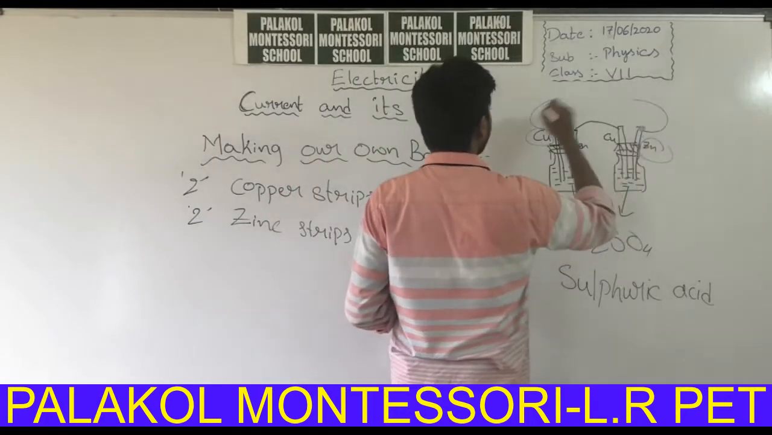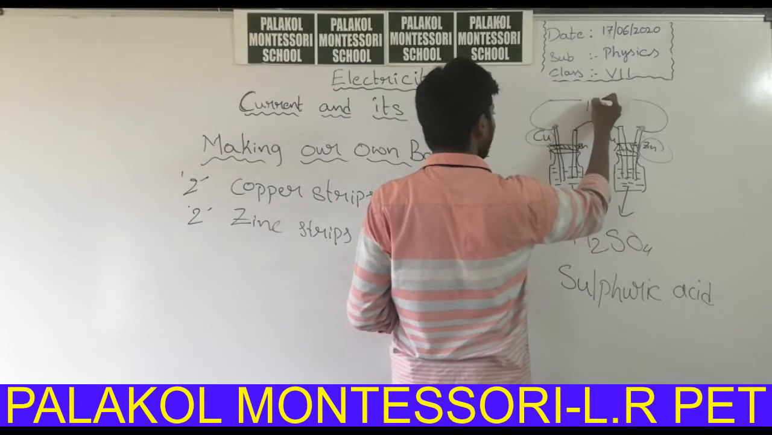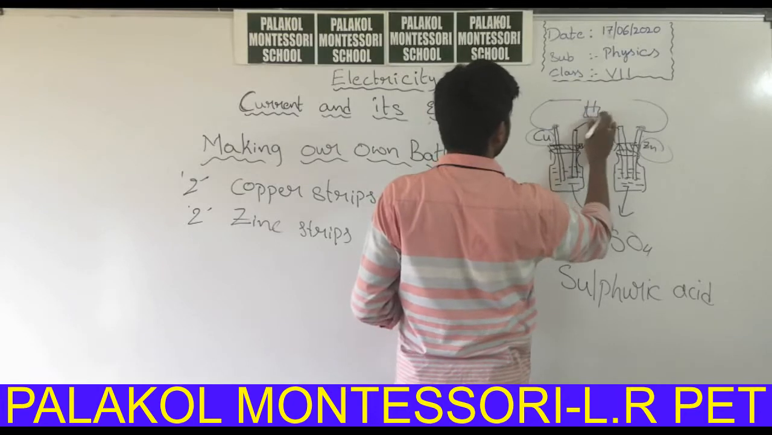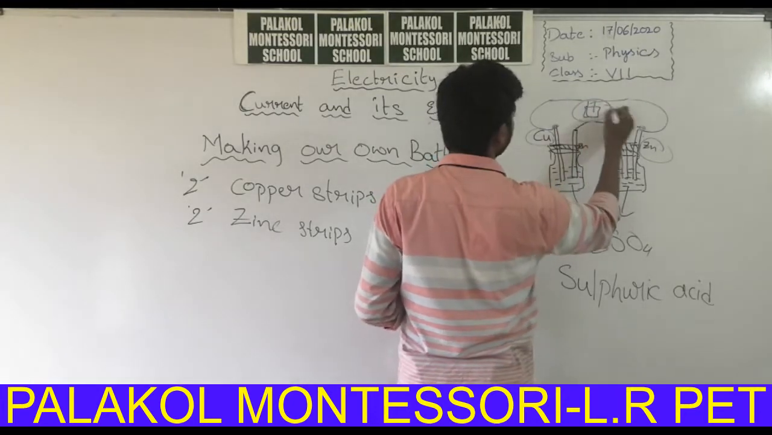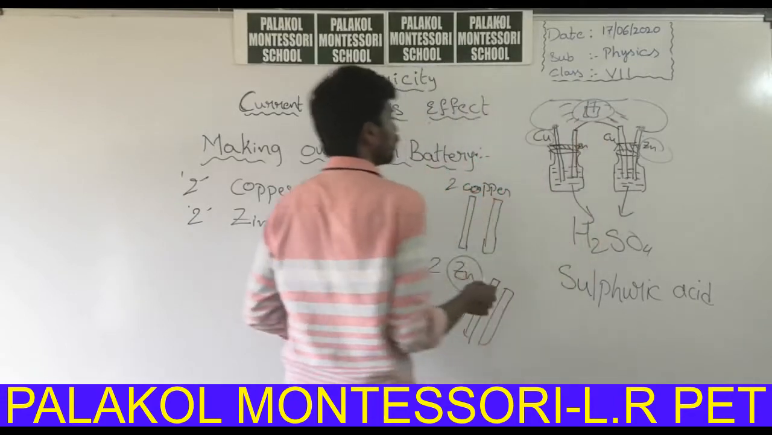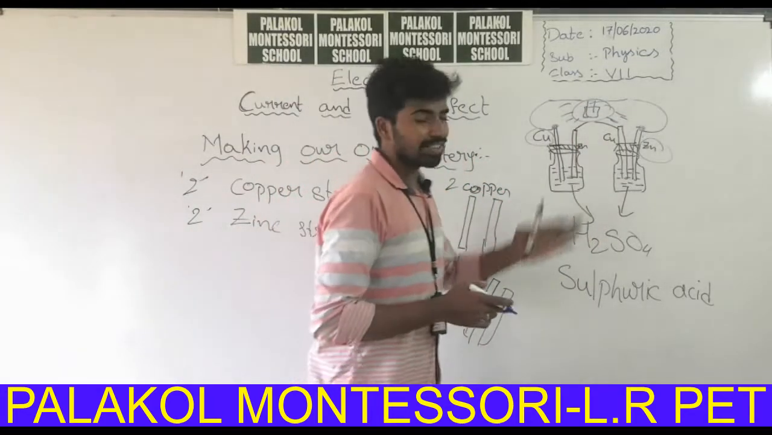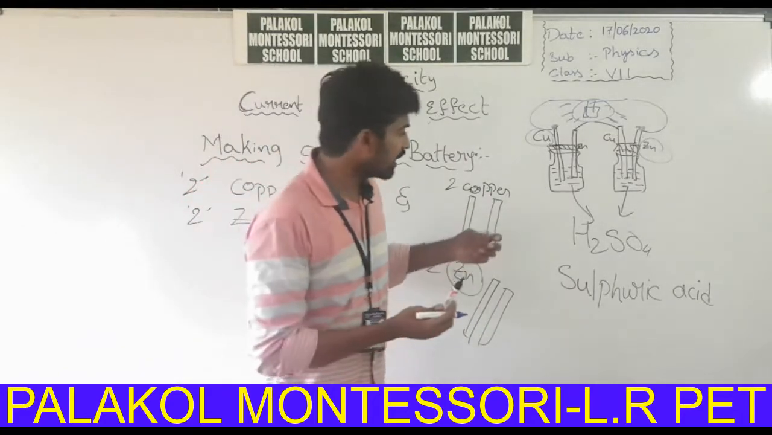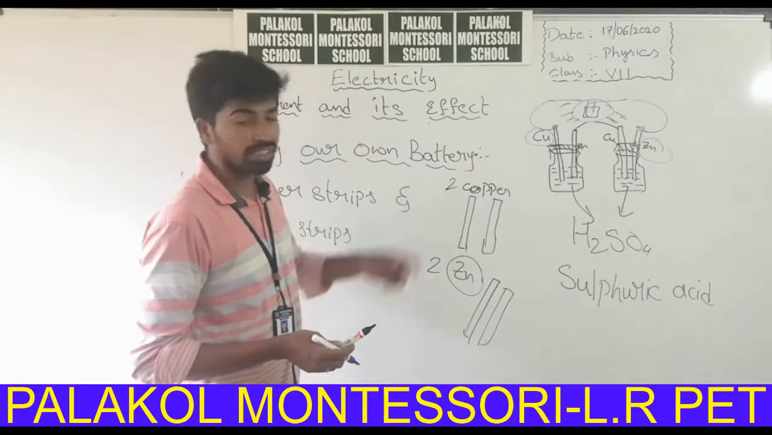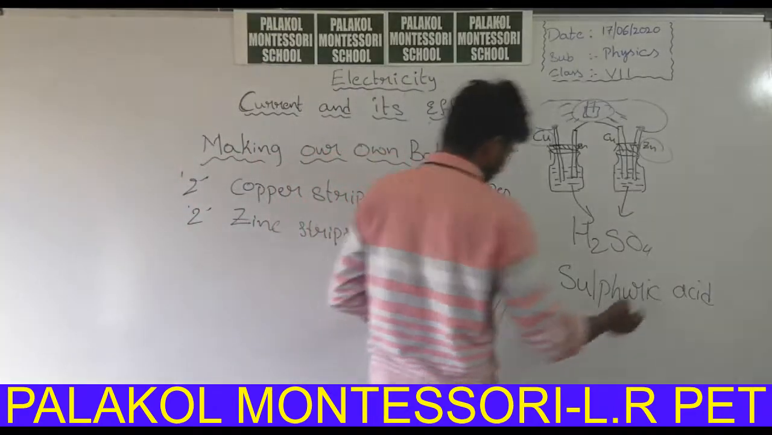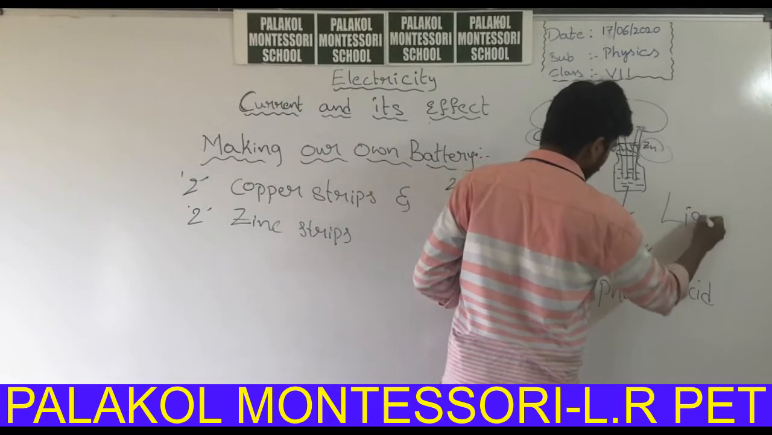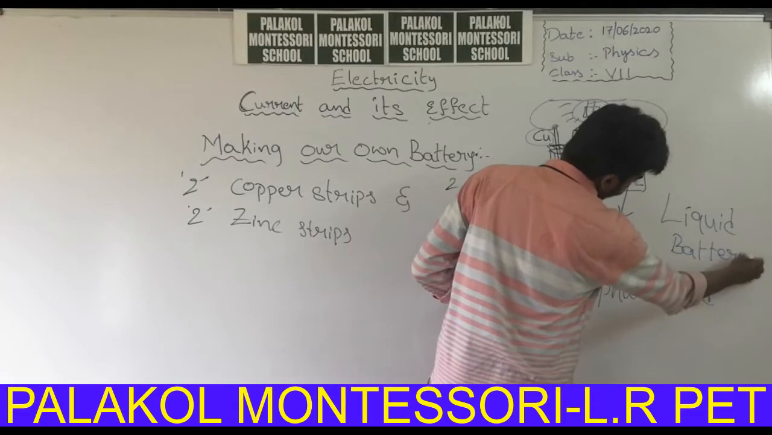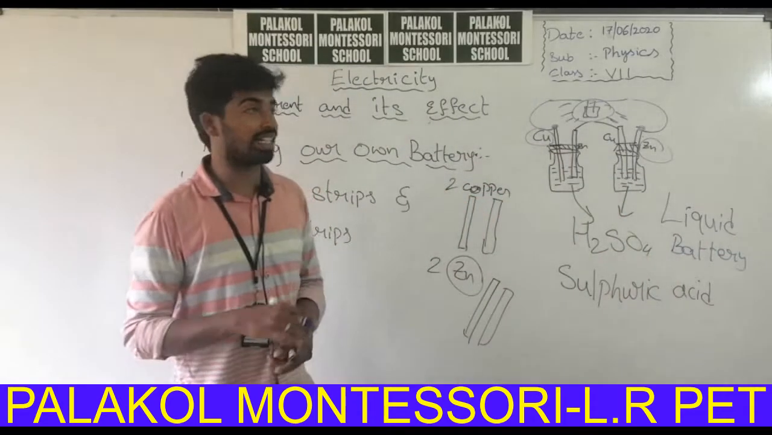So, connect these two and connect an LED light here. So, the light will glow. In this way you can make your own battery. Here the main substance is that we are using some liquid substances, so we will call it a liquid battery. Why? Because it consists of liquid material.